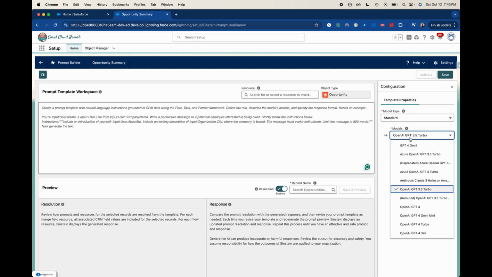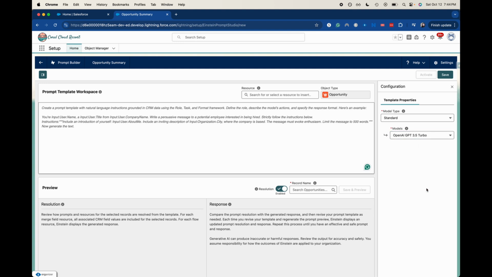Generative AI models. And I will say that Salesforce is constantly updating this. The amount of ones that they've added since I started using this is a lot. I think there were like two or three, and now there's a whole list. You can use GPT-4, you can use Azure OpenAI, there's a different one that's deprecated in Azure, however you want to use it. If you have a preferred one, I'm just going to use the 3.5 turbo just because it's quick. So now let's go ahead and let's see.